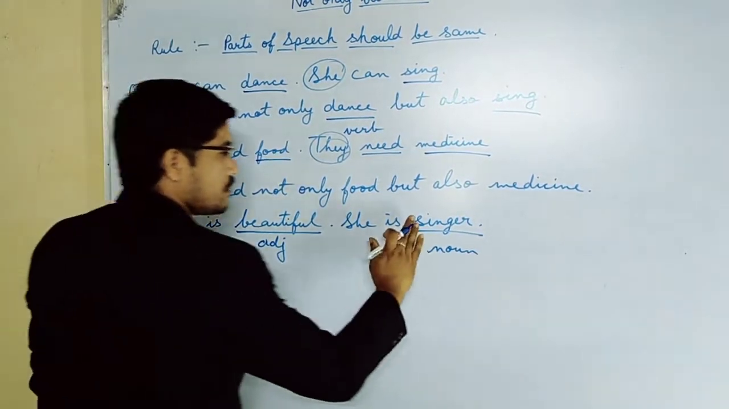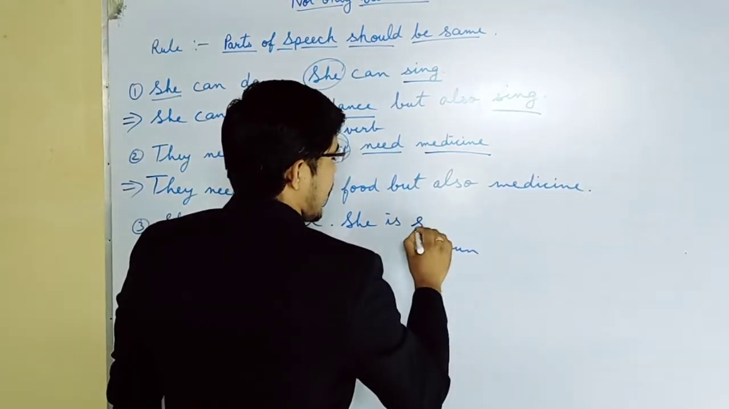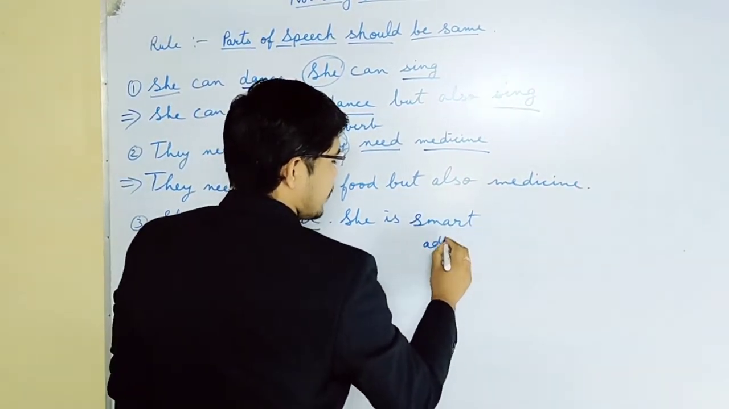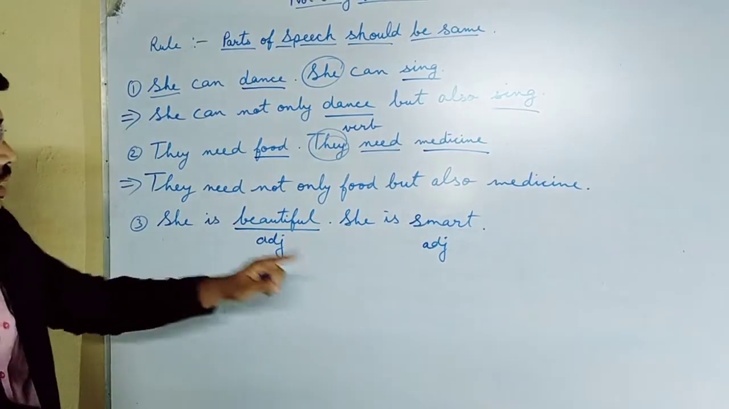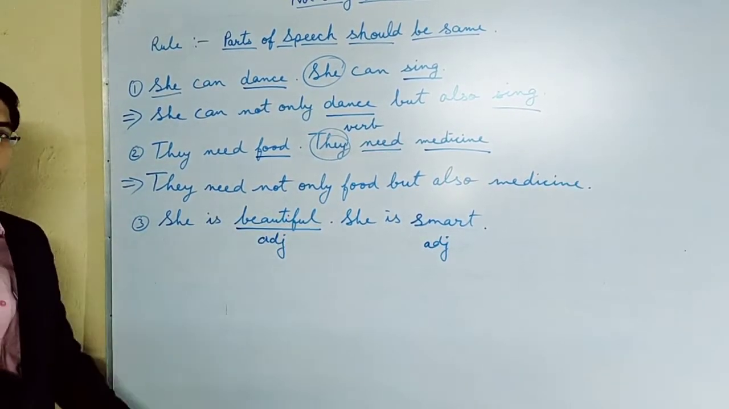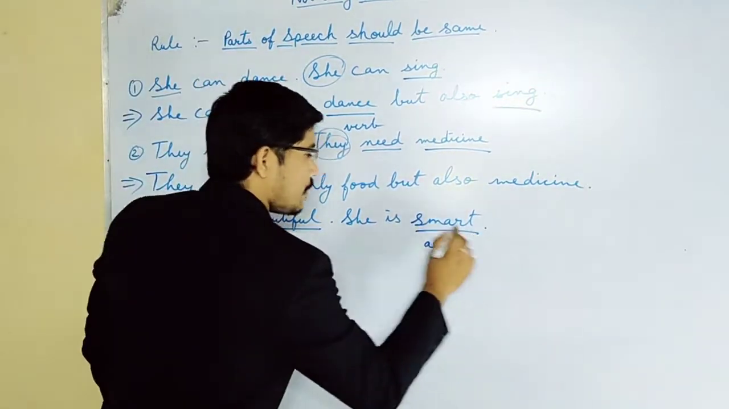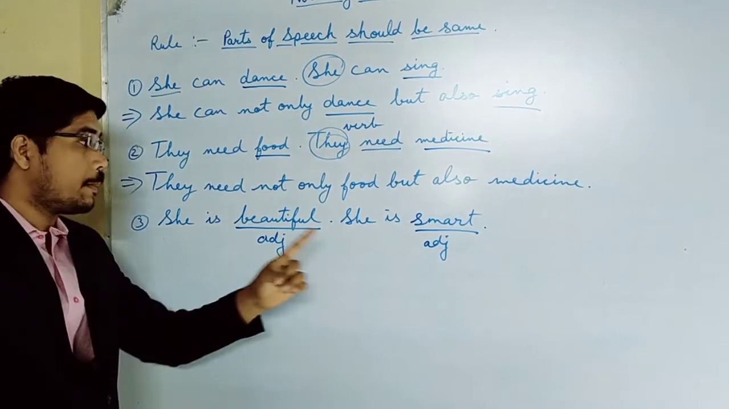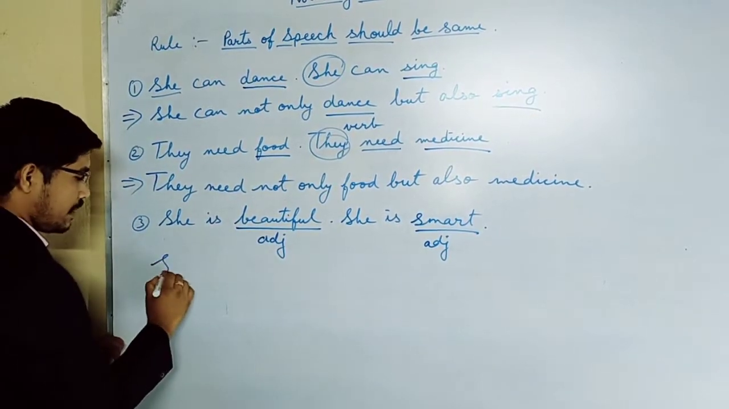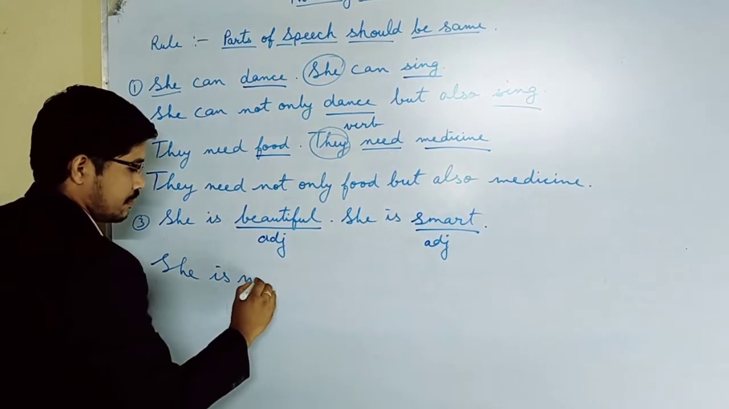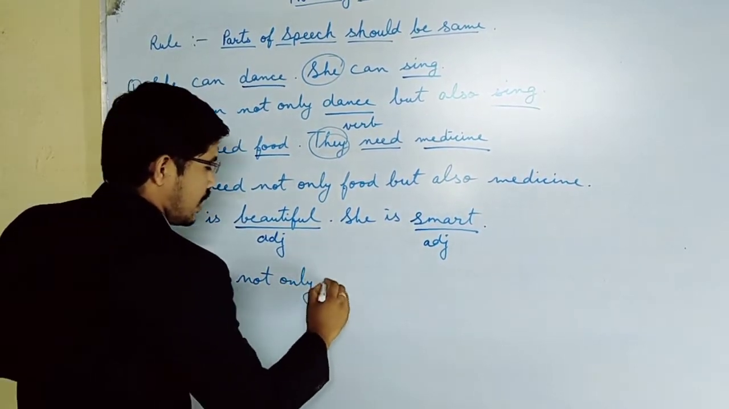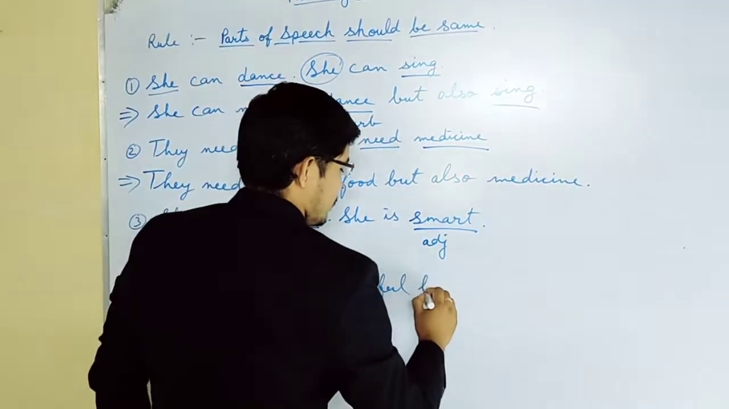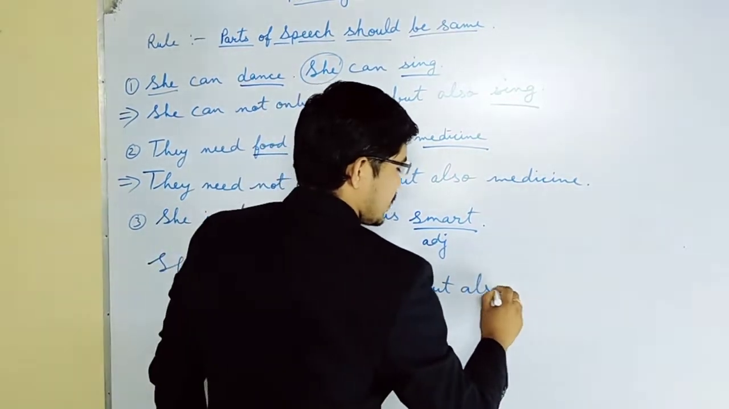So the question should be smart. What is smart? Smart is also an adjective. She is beautiful, she is smart. Now we can add not only but also to this question. So always remember one thing: both parts of speech should be the same. Let it be both verbs, both adjectives, or both nouns, but the same. So the answer will be: she is not only beautiful but also smart.